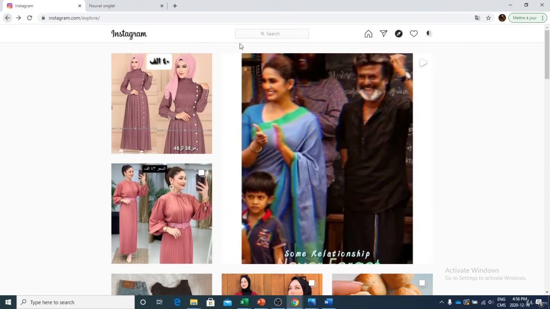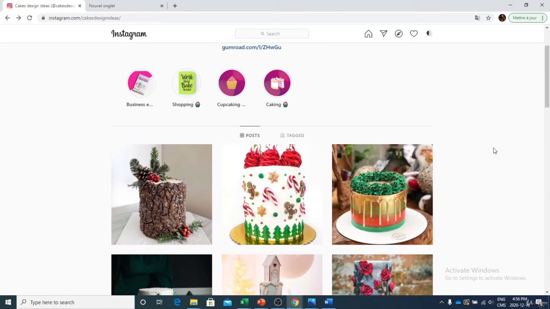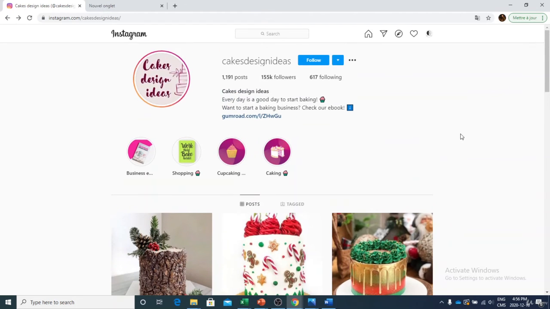All right, so right now you guys understand basically how all this works. You understand how to follow people, how to unfollow people, and the concept of having a lot of followers versus not a lot of followers. As you can see, the account right here has 155,000 followers, which is pretty popular, and only 600 following. This is pretty good for an account to have those numbers.